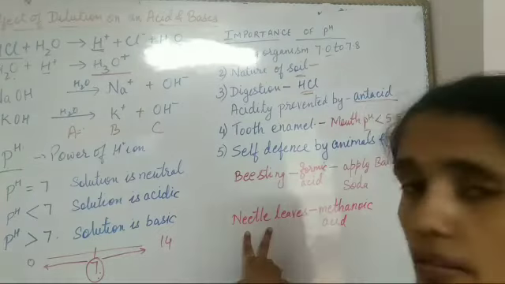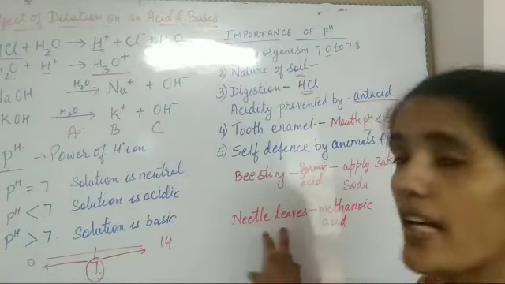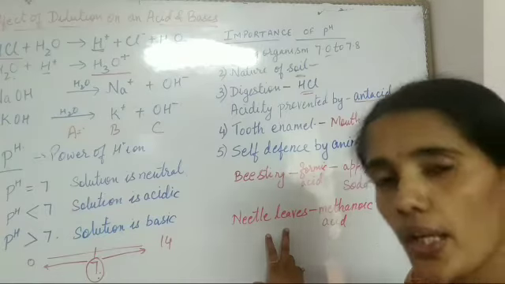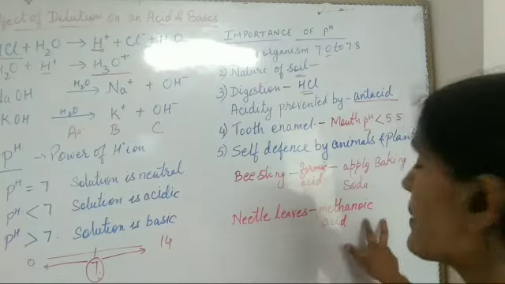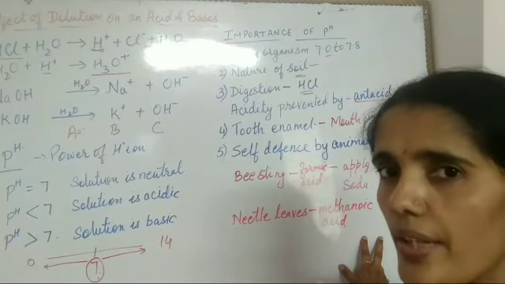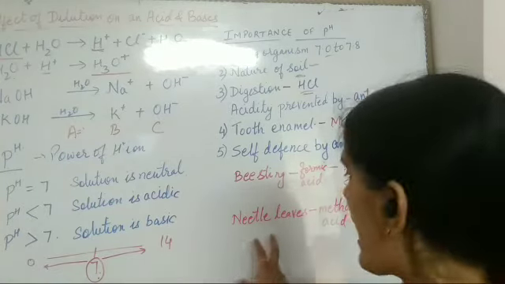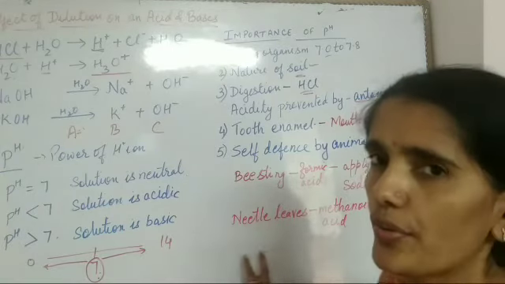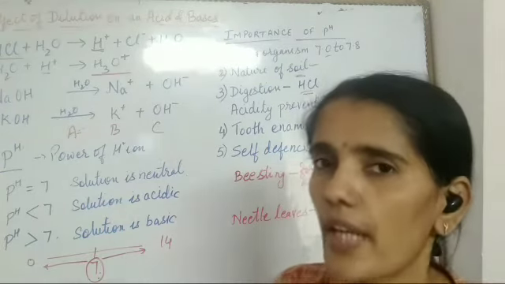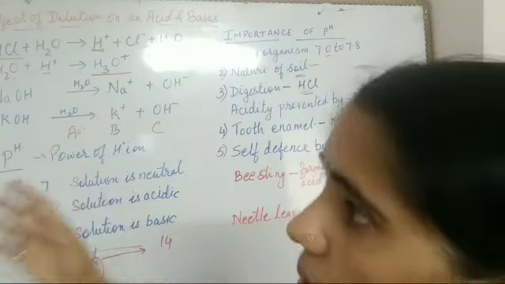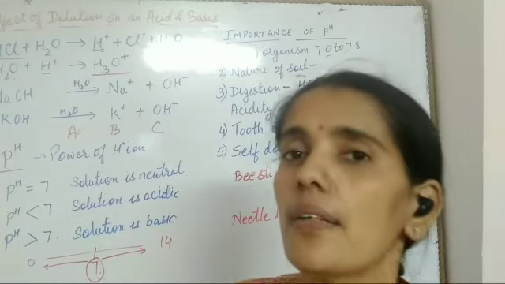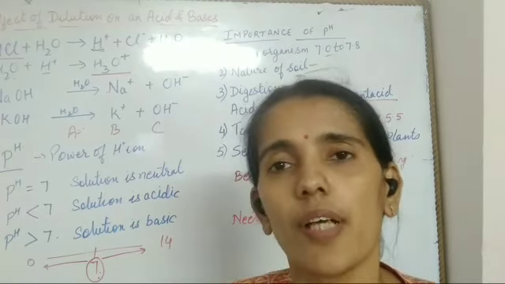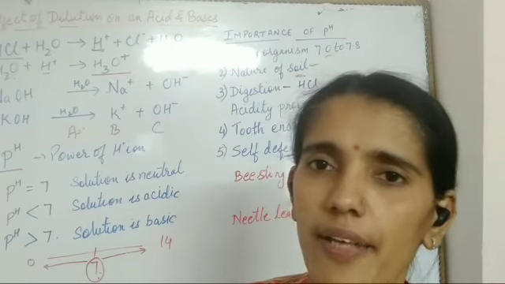Now, one nettle leaf is there. If we are going to touch this nettle leaf, it will also give irritation because it releases methanoic acid. Okay, it releases methanoic acid and it can be again neutralized. So, we have completed our acids, bases, pH and what are the importance of pH in everyday life. Thank you.